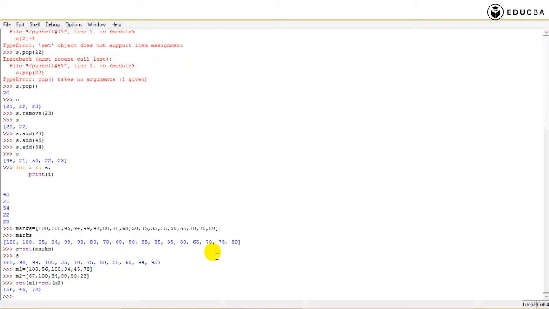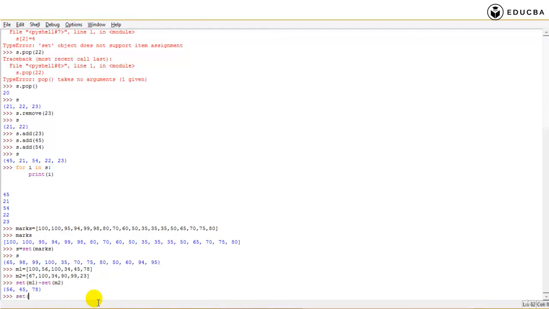It removed those values which were common in both, right? Just give me a minute. So what did this particular thing do? It actually printed all the elements of m1 which were not there in m2. That means 100 was there, it didn't print that. 56 was not there in m2, it printed that. 34 was there in m2, it didn't print that. 45 and 78. All elements of m1 except elements of m2, right?